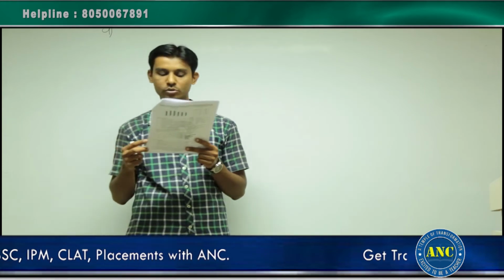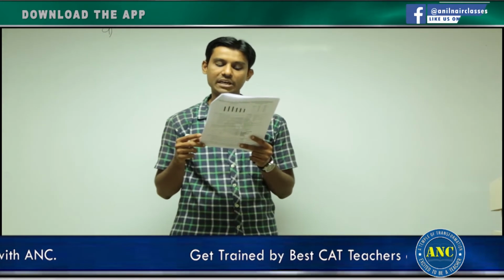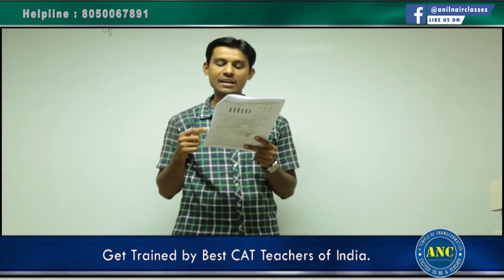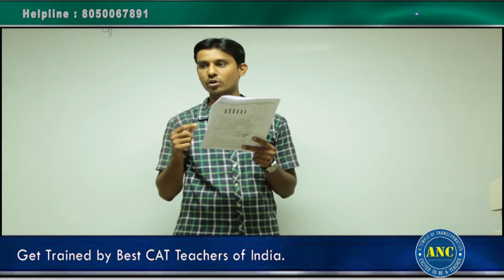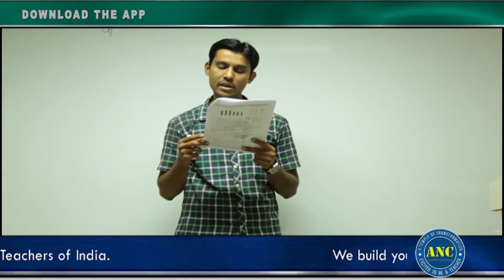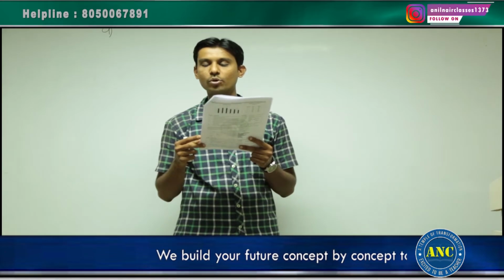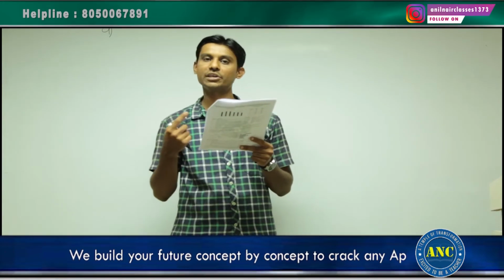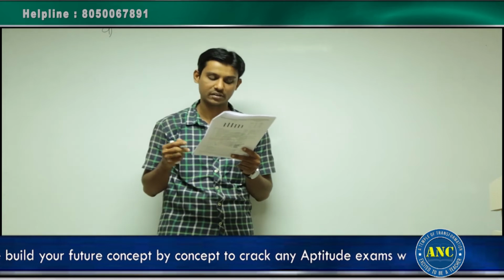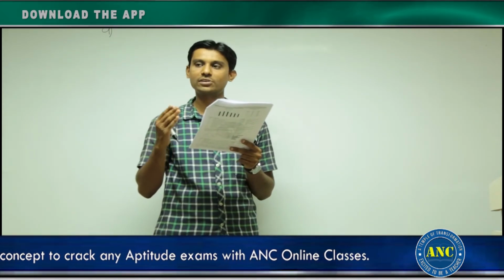Right? Third statement: Punjab produced more cotton in 1966-67 than in 1981-82. Let us see. Punjab in 66-67 is 320. In 81-82 it is 316. That means in 66-67 it is producing more cotton. That means the third statement is also true. First, second, third, all the statements are true.